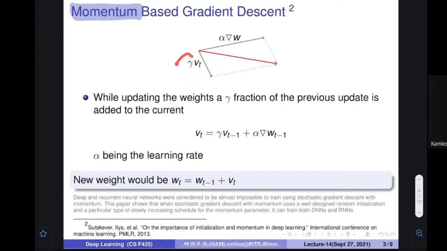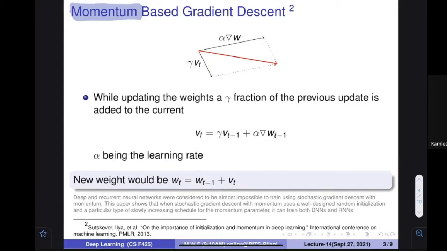You apply some factor gamma, and instead of going in this particular direction, you go in this particular direction. You are going to utilize the previous value also. So this is the simple idea.